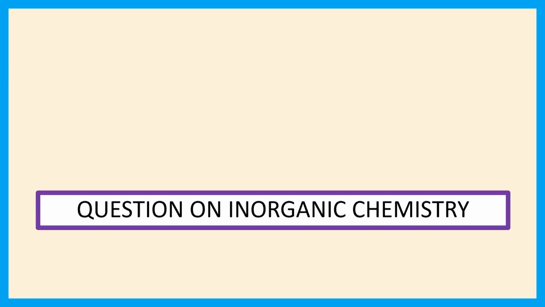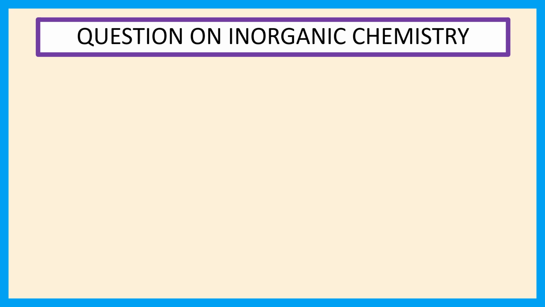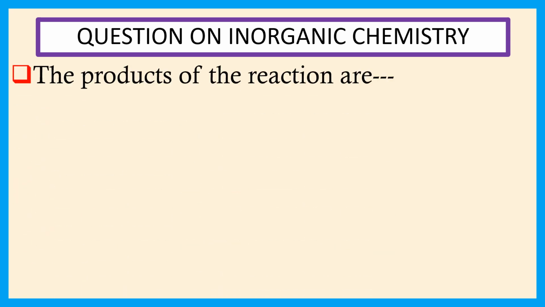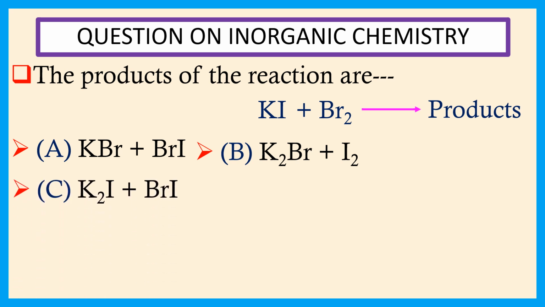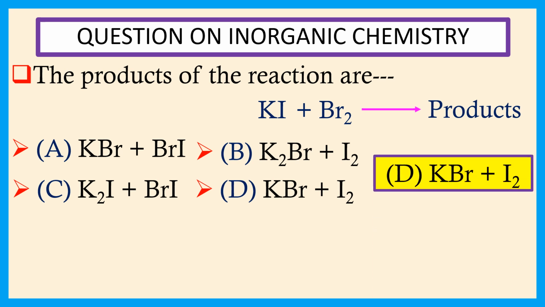Welcome everyone. Question on inorganic chemistry. The products of the reaction are potassium iodide plus bromine. Products. Choices are A. KBr plus BrI, B. K2Br plus I2, C. K2I plus BrI, D. KBr plus I2. Answer is D.